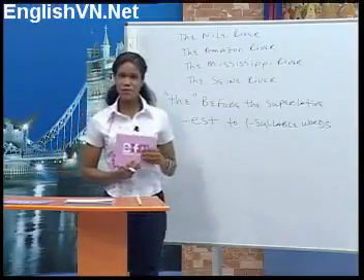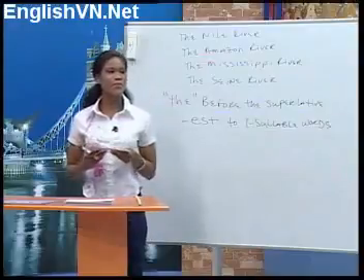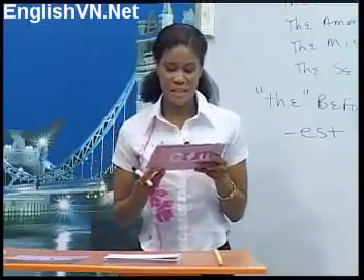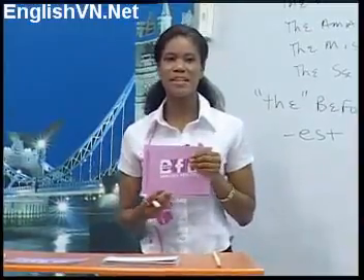Now let's practice using the superlative form. Let's start with you, Sylvia. Who is the shortest in your family? That's easy. There are only 2 boys in my family. My brother is tall. My other brother is very tall. I'm the shortest one in my family. Okay, good. Linda, what is the largest city in Spain? Gee, I'm not sure. Madrid is big. Seville isn't big. Barcelona is large. I think Barcelona is the largest city in Spain.